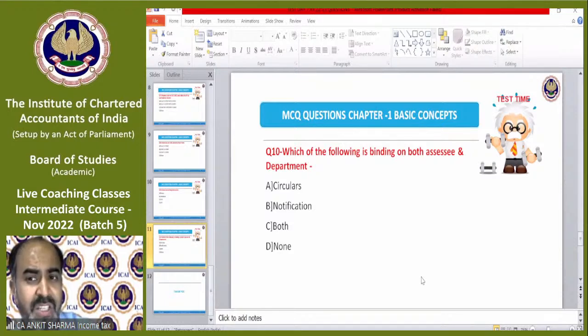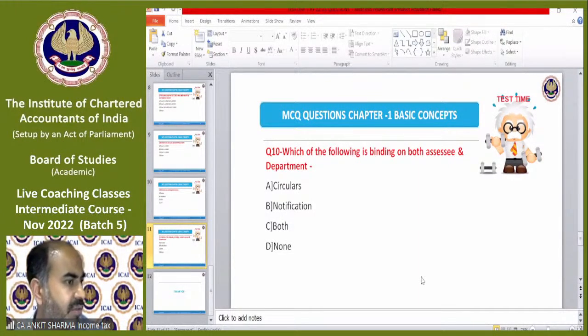Which of the following is binding on both assessee and department? The correct answer is somebody is saying B.